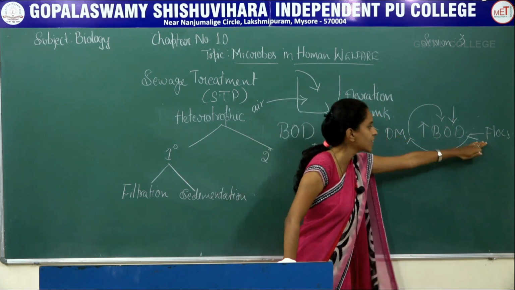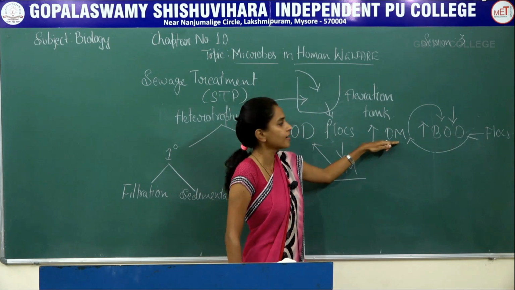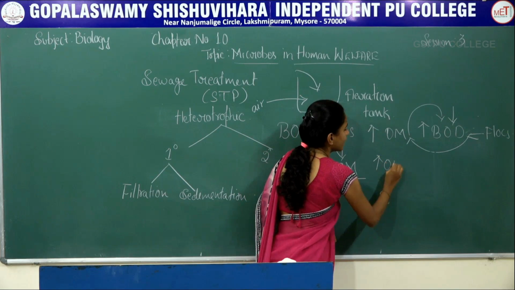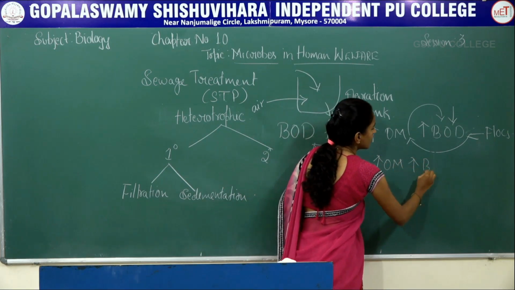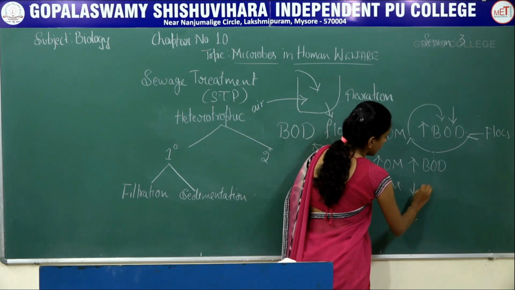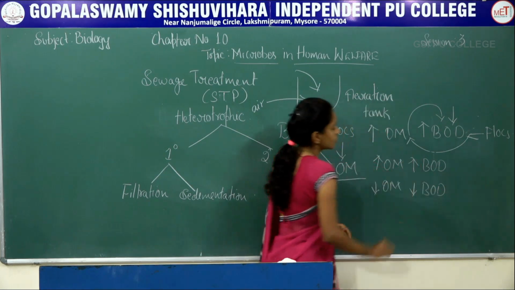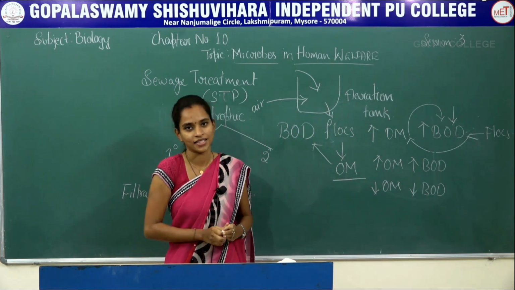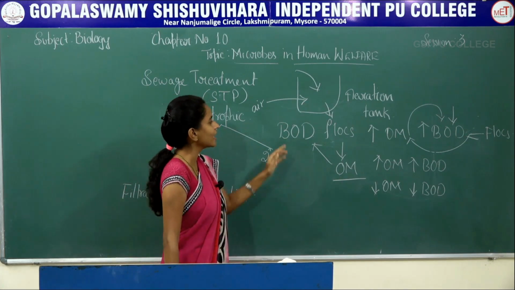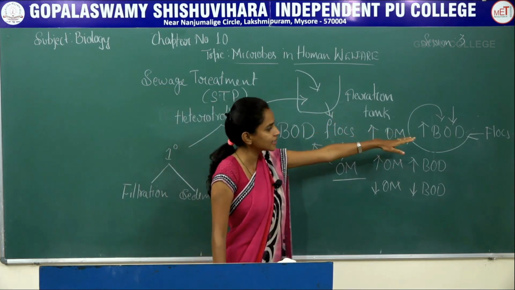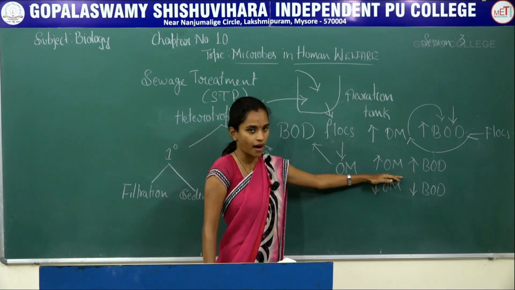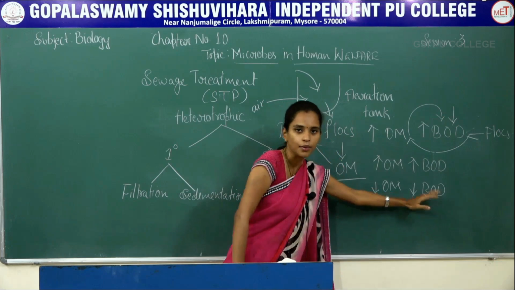So more organic matter, more BOD; less organic matter, less BOD. These go hand in hand, that is, they are directly proportional to each other. So whenever there is an increase in the flocks, they directly consume the organic matter and reduce the BOD.